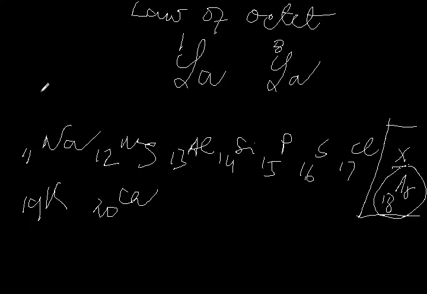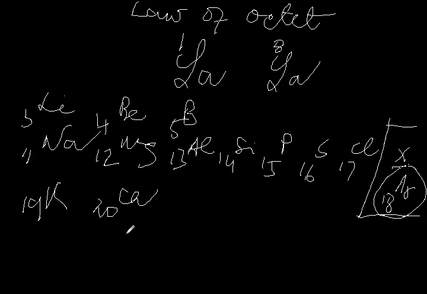If you see the modern periodic table, before sodium there is lithium, which has atomic number 3. From 3 to 11 is 8. Lithium has its repetition in sodium, and sodium has its repetition in potassium. Aluminum is 13, and here was boron, 5. So 5 plus 8, boron and aluminum are the same. Beryllium is 4, and 4 plus 8 is 12. Beryllium exhibits the same character as magnesium, and magnesium exhibits the same character as calcium.